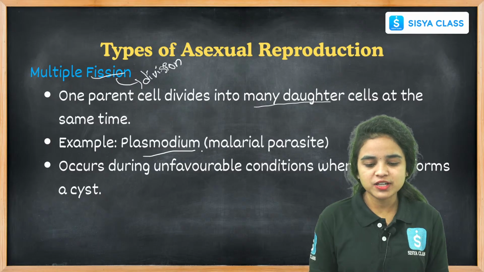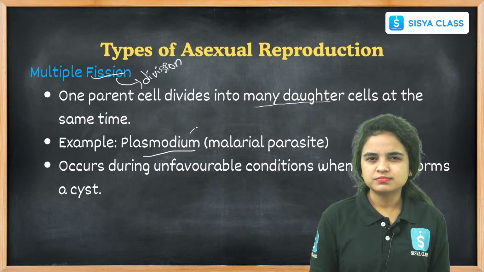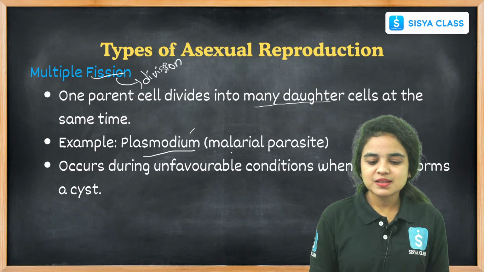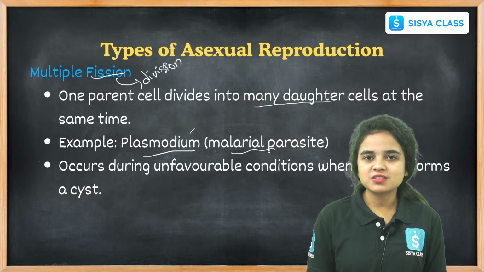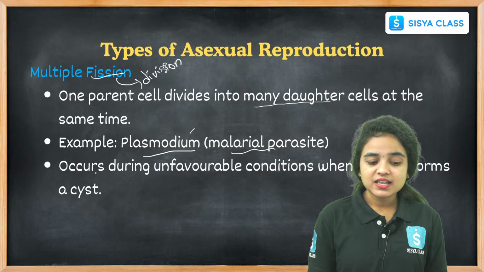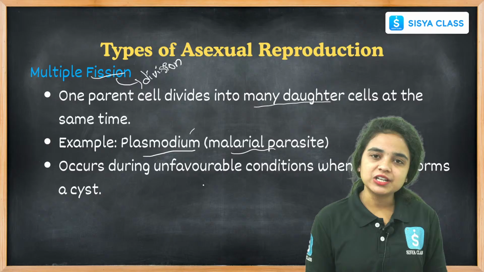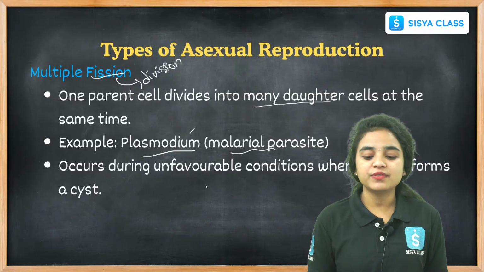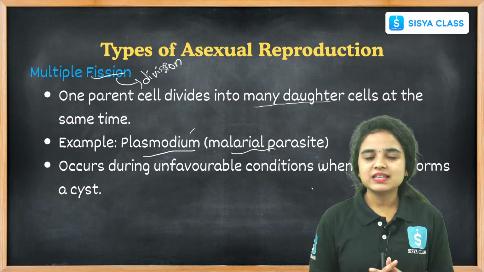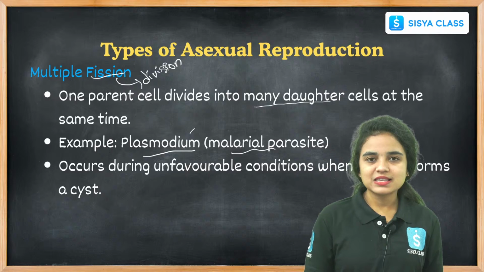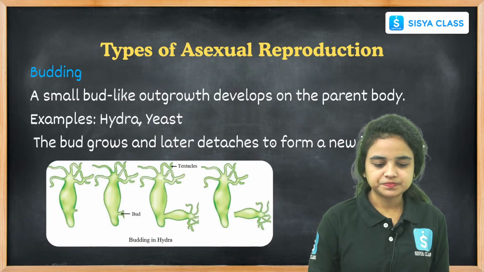Example, plasmodium. We already know plasmodium is a protozoa, a malarial parasite which causes malaria, Plasmodium vivax. It occurs during unfavorable conditions also, when the cell forms a cyst. This is multiple fission.